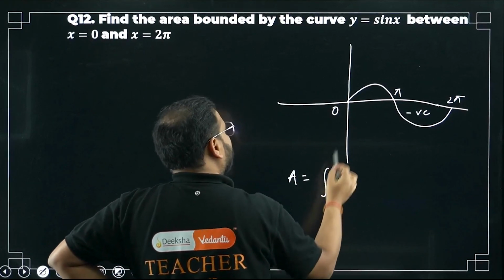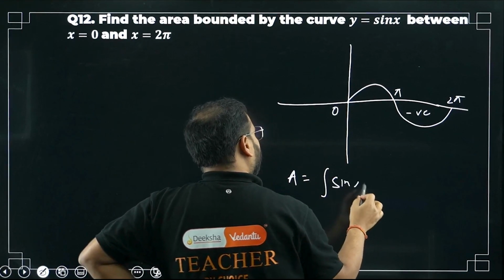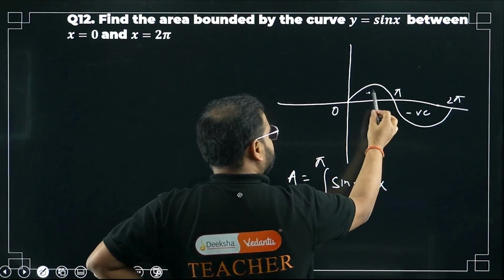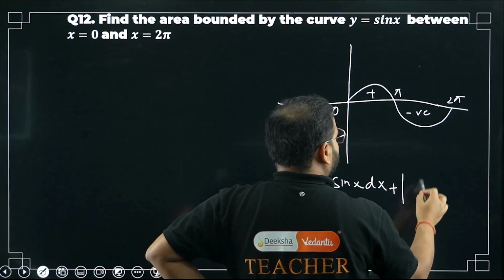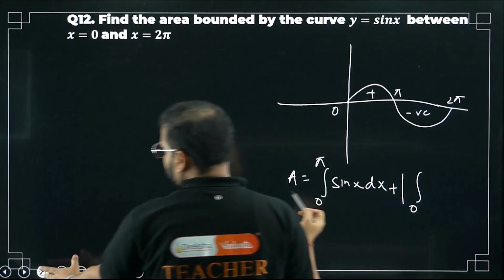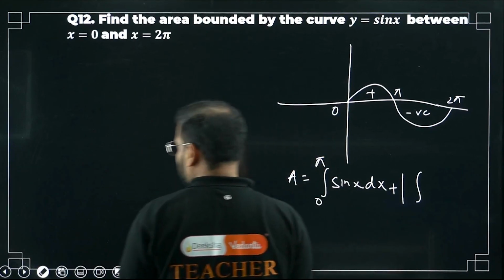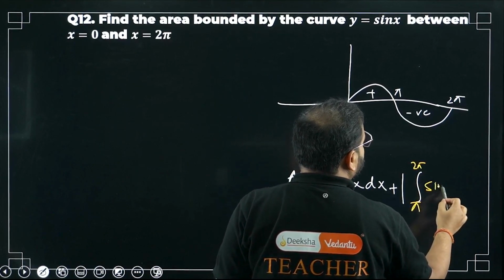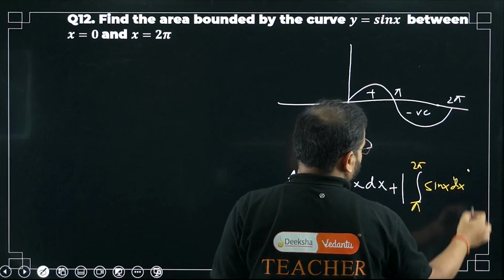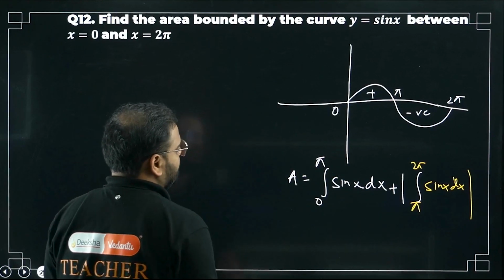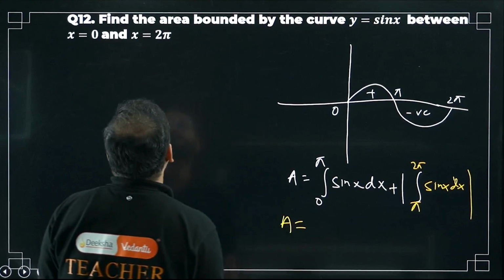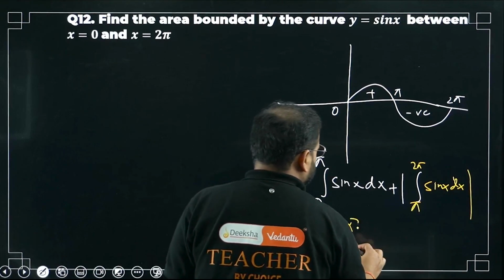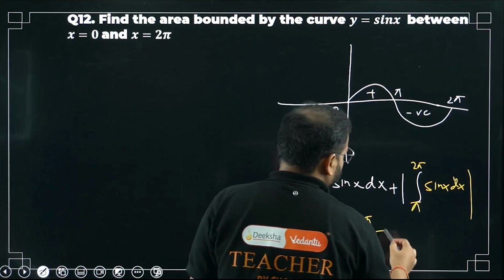Have a look. Integration of sin x from where to where? From 0 to pi with dx, which is the positive part. For the negative part I have to apply mod again. So mod of integration of sin x dx from pi to 2 pi. Please check. What is the answer going to be? Sin x integration is what? Minus cos x. Minus cos x. Please check. 0 to pi plus, what about this?